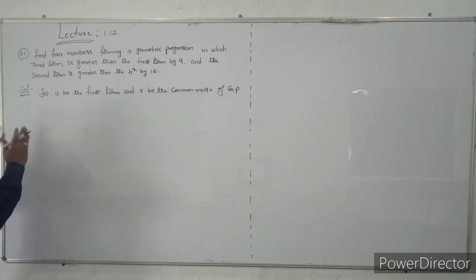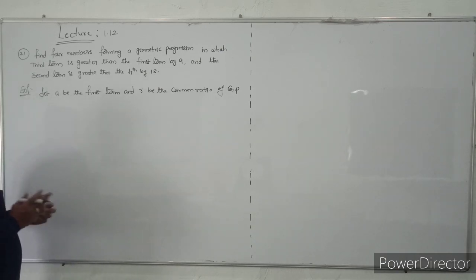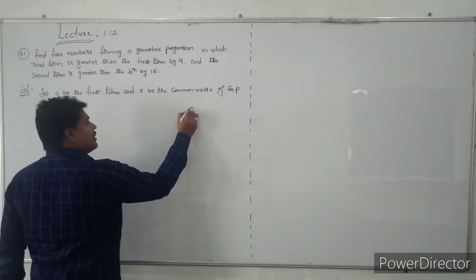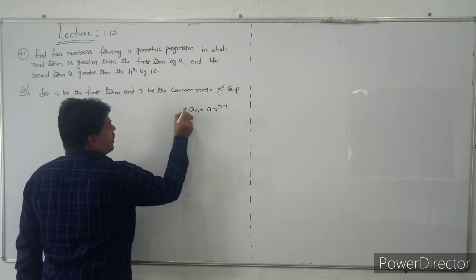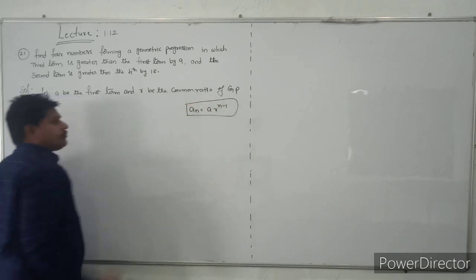So here I am taking A and R as the common ratio of the GP. Already you know the formula: what is the meaning of An? A into R power n minus 1. Already you know this formula.